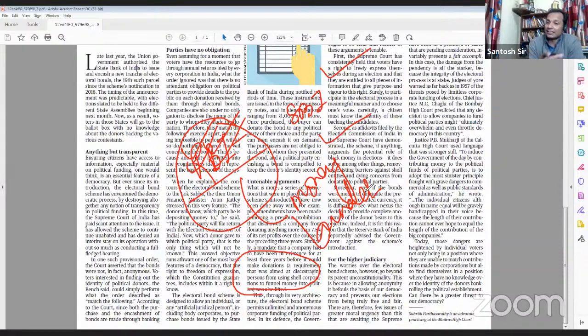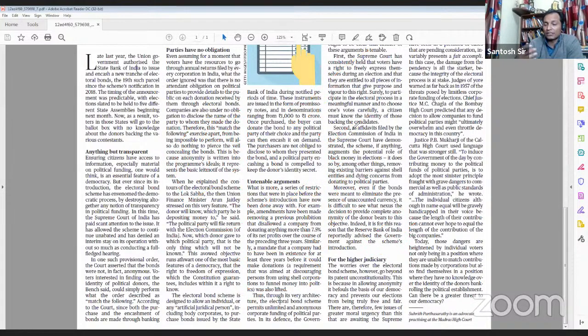But here the RBI says that the way these electoral bonds have been made, there are huge possibilities that black money will be laundered through this scheme. So the purpose of electoral bonds will be defeated. Here it has also briefly mentioned the concern of the RBI. So what we can take out is that both the Election Commission of India and the RBI